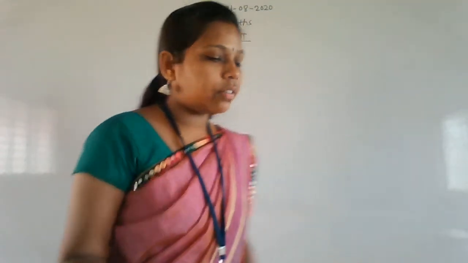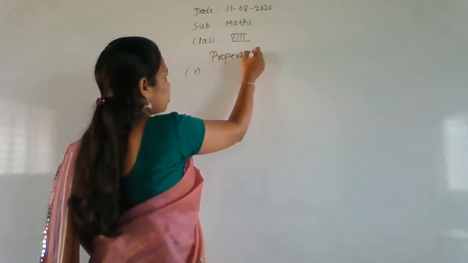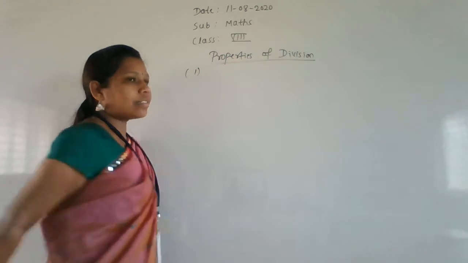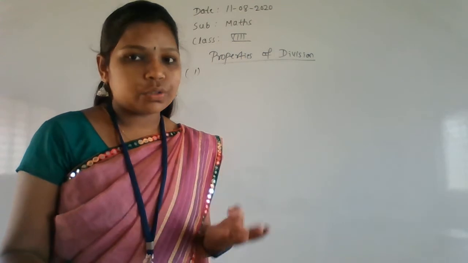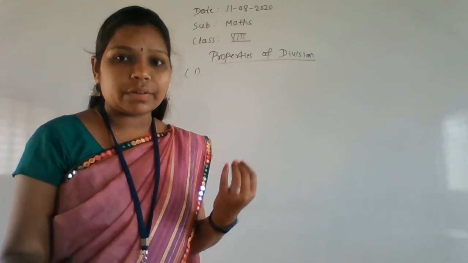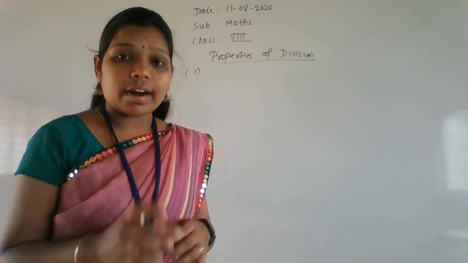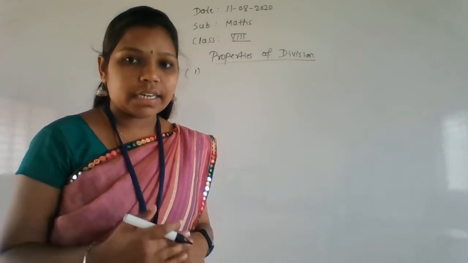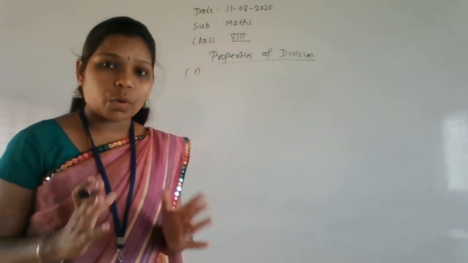In the last class, we studied the properties of multiplication. Which properties are there? Closure property, commutative, associative, multiplicative inverse, multiplicative identity. After that, we studied the distributive property of multiplication over addition, the last property. So we studied 6 properties in our last class. I hope everyone is understanding, and please remember the notations here.